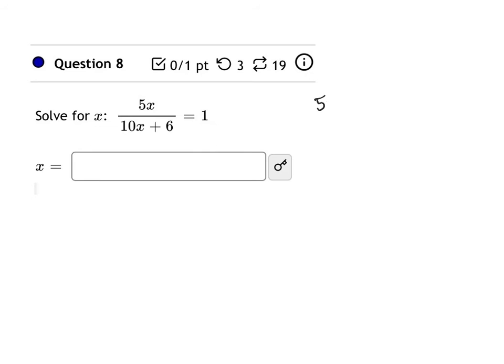So now this one, we have a fraction equals one number. So I'm going to put that number over 1. Now, you can only do this cross multiply when you have a fraction equals a fraction, or a whole number that you make a fraction. So what you're going to do is cross multiply.